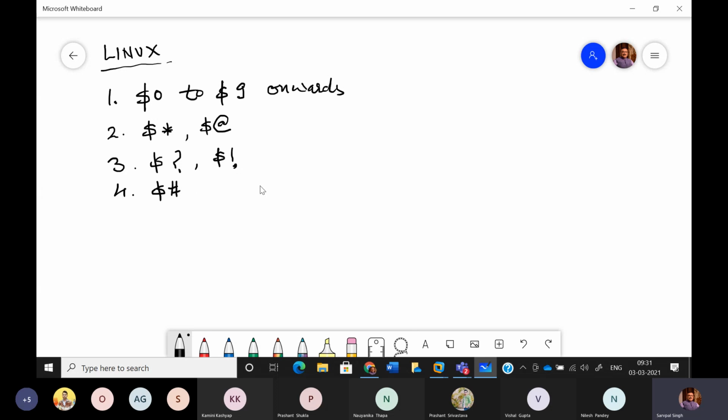Like we used to write in case of C, in main we used to write int argc and char star argv. Normally, whenever we write any function, we are passing some values to those functions. And in order to hold those values or process them as part of the function, we write some variables inside the bracket. We usually maintain the sequence.